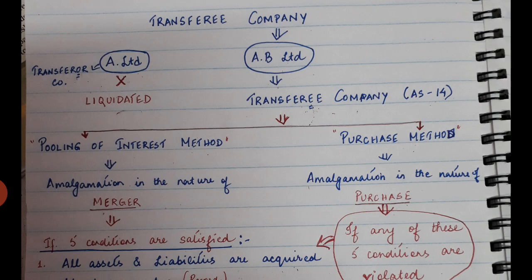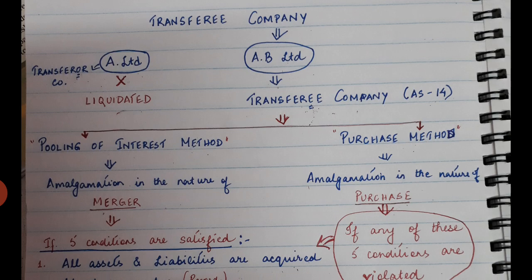Now the standard has prescribed two methods which can be followed while recording the transaction or while giving accounting treatment of the transferee company. These two methods are pooling of interest method and the second method is purchase method.